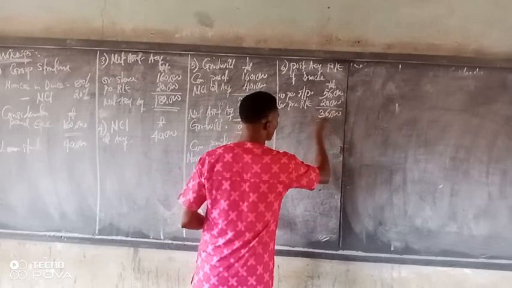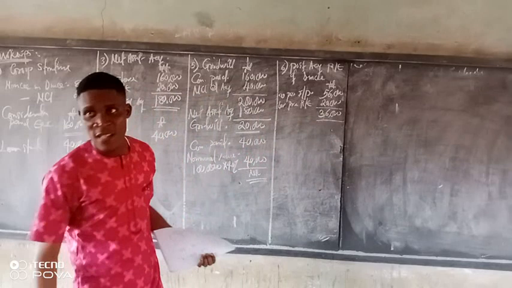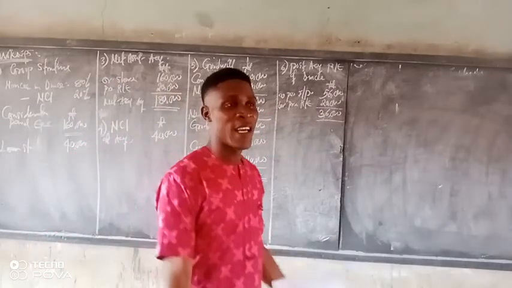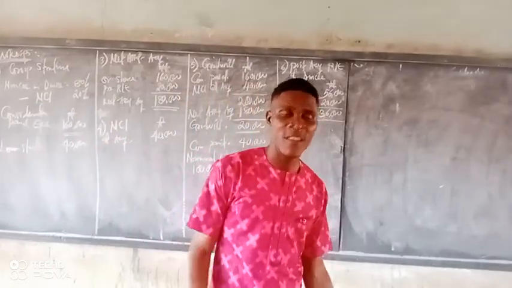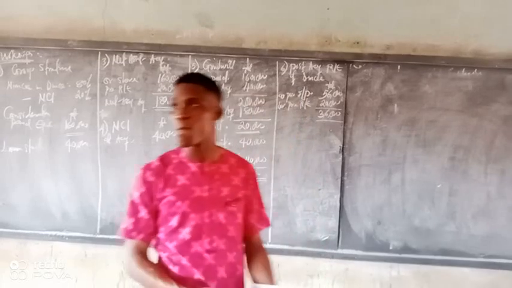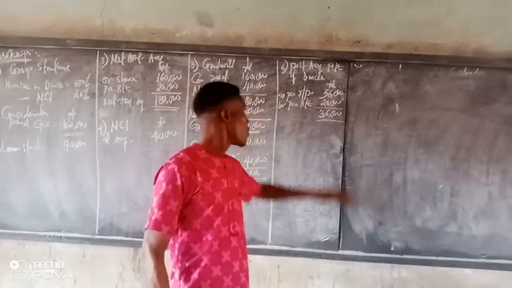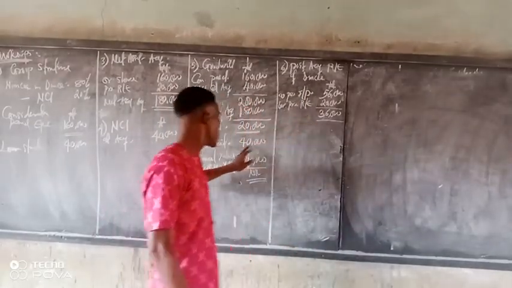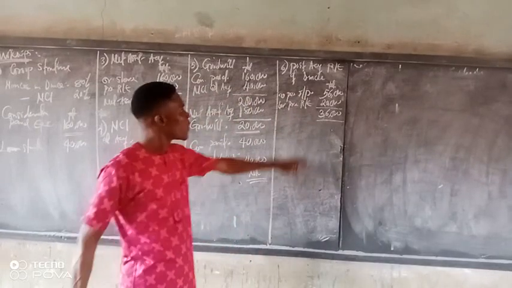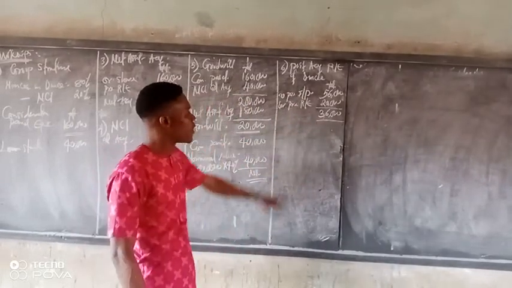Ultimately for this question, there's nothing like impairment loss of goodwill. If there is impairment loss of goodwill, how do you treat it now? We deduct it from here. So with this now, let's share for NCI his own share.